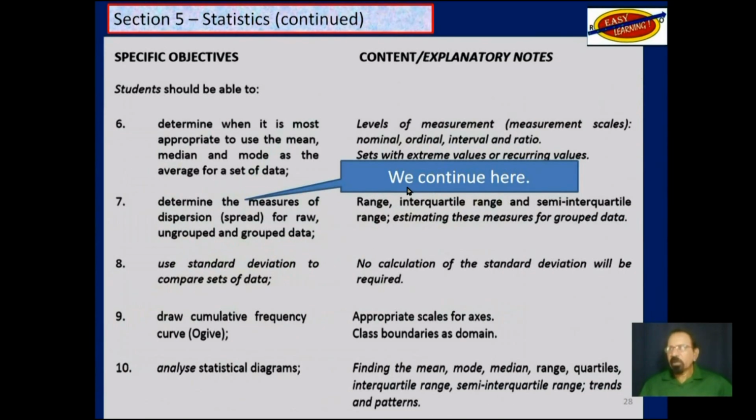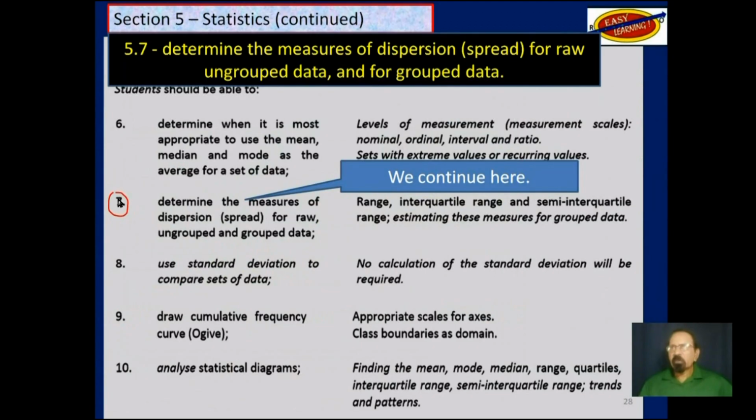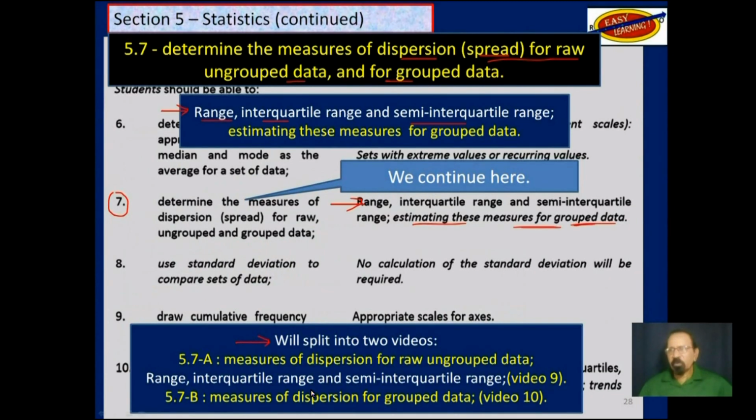So we continue here, objective 7. Determine the measures of dispersion or spread for raw ungrouped data and for grouped data. We'll split it into 2 videos. Part A, measures of dispersion for raw ungrouped data, and that would be range, interquartile range, and semi-interquartile range.